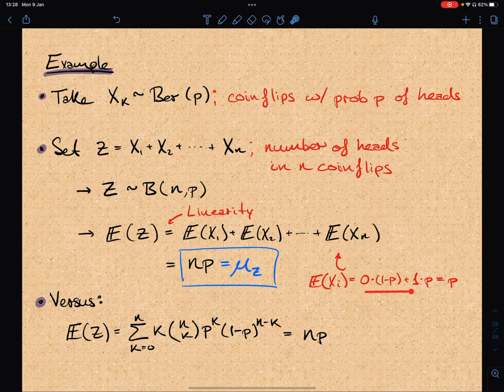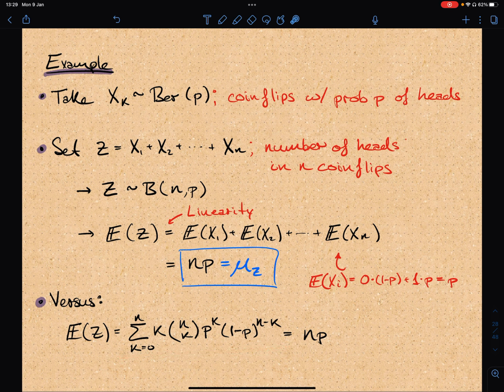And here the computation is pretty straightforward. It's the average of two numbers. One of them is 0 and the other one is 1, and you see that the expected value of xi is equal to p. So for each one of these numbers, you have that this is p, p, and p. So you have that the expected value is np. So we see that here, using linearity, we can simplify the computation of the expected value. So by linearity, it's a sum of p's, or using the definition, this is going to be the binomial theorem.